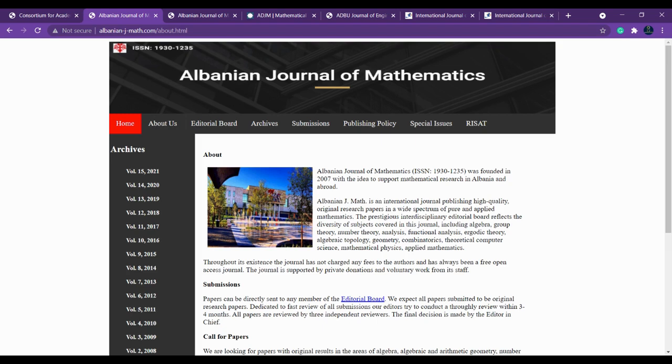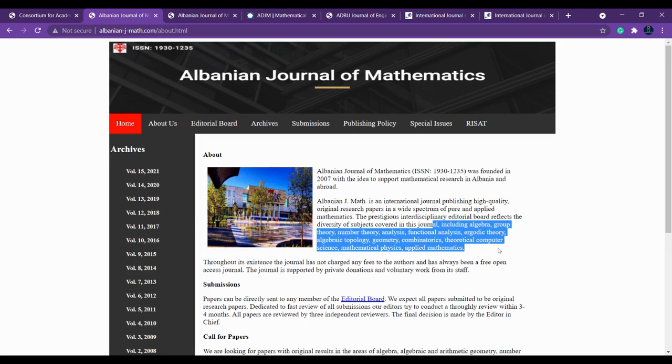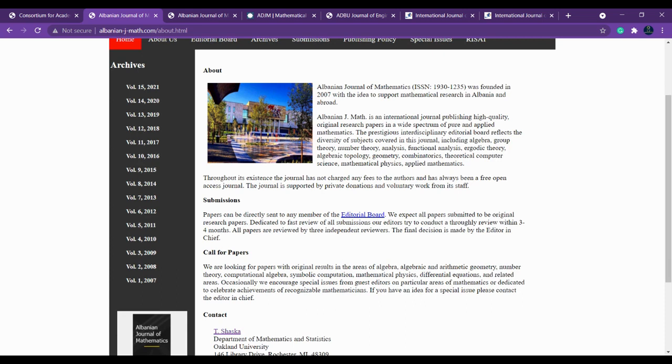Please don't feel lazy to read all these things before considering any journal or any conference, because this is very important. And if you come to about us, you can see various subgroups, like what other topics they are concentrating on. And then you have to see the frequency. The papers can be sent directly to the member, and they will take nearly 3 to 4 months to publish the paper.